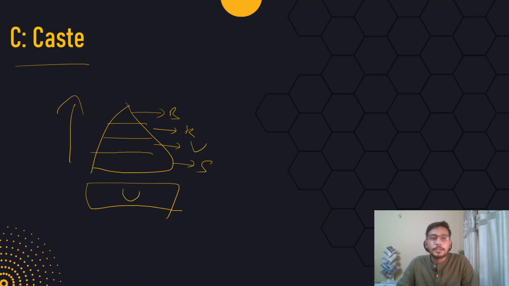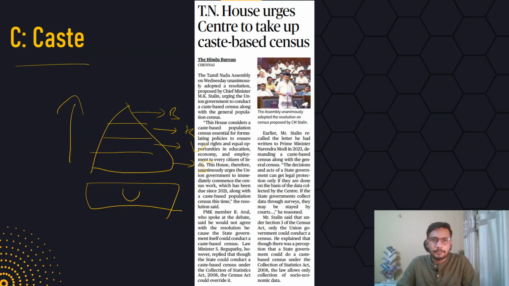Okay. So because there's diversity, we need a caste-based census. That is what the Tamil Nadu Legislative Assembly has urged the center. Because when we have a caste-based census, we'll be able to understand that the affirmative actions in the form of reservation that we have given to some castes, has it really benefited them? Do we need to do something differently? So all this we'll understand only when we have a caste-based census.